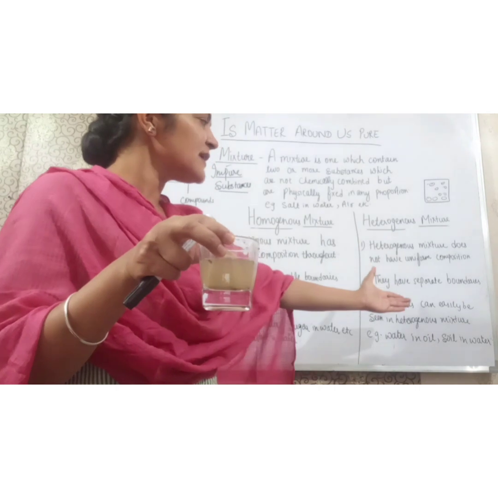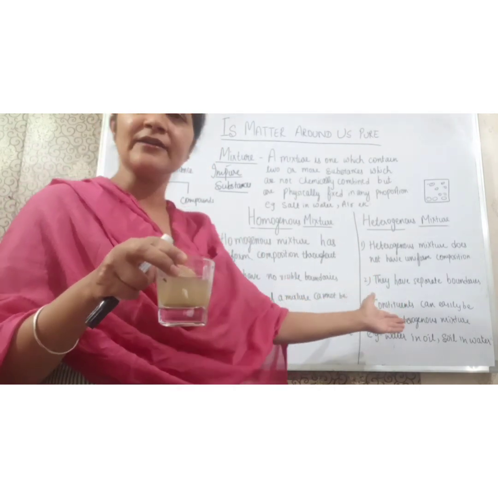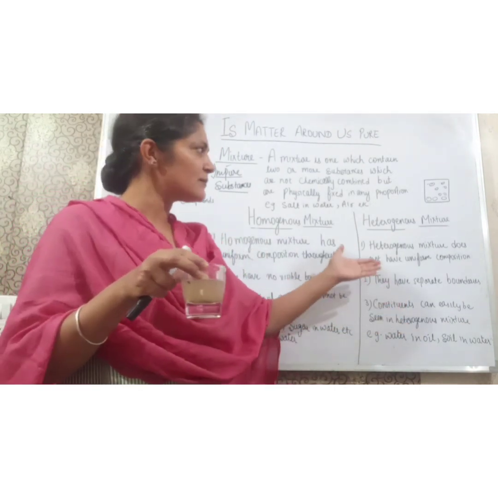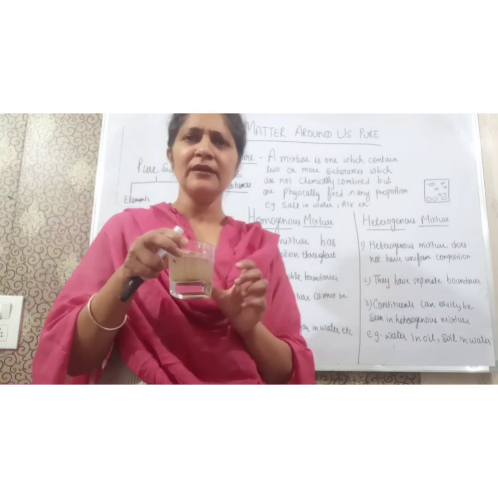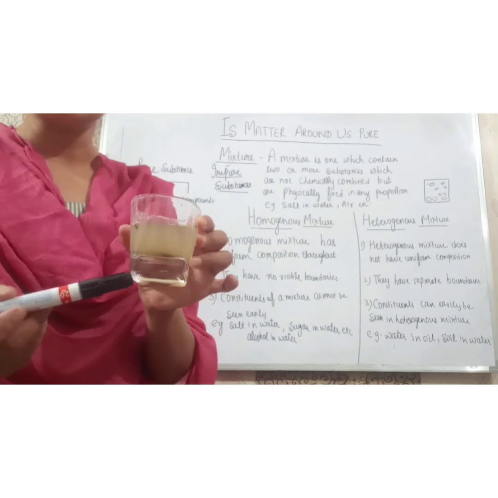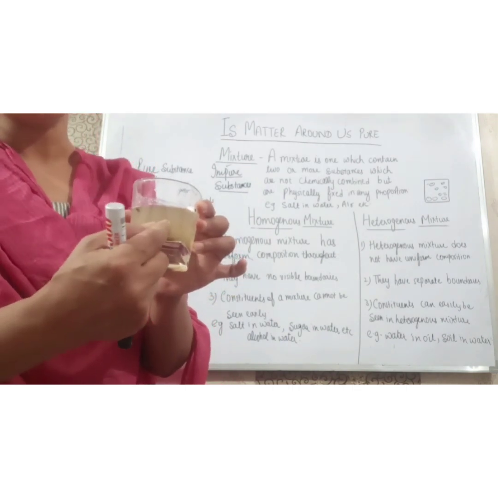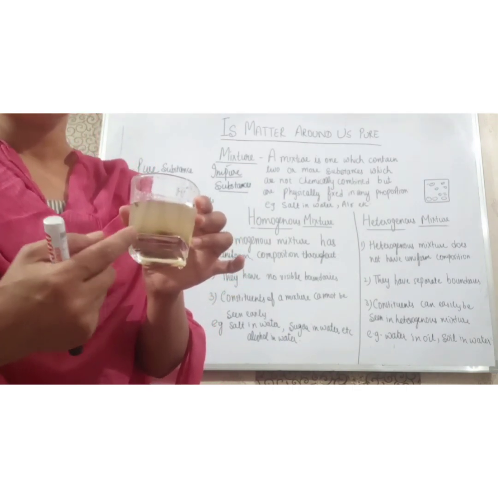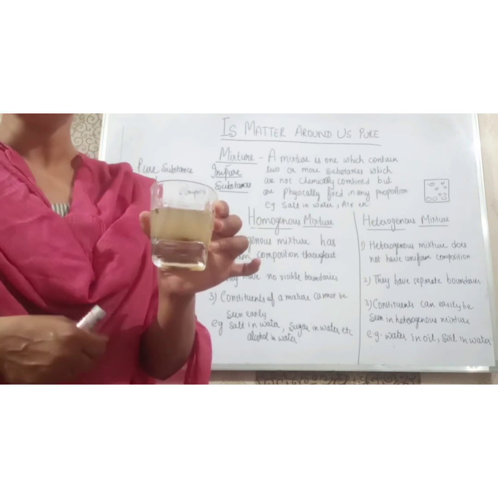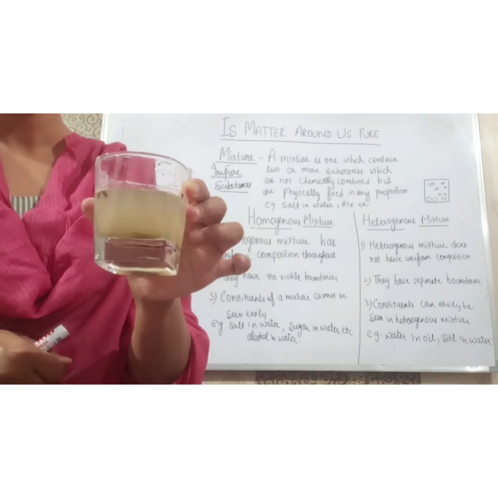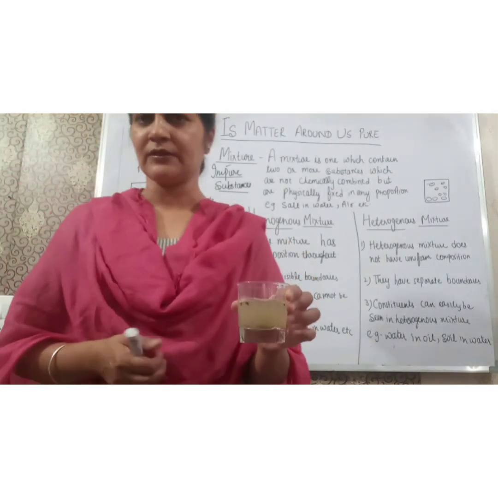The constituents can easily be seen. In a heterogeneous mixture these two things are not soluble with each other, and we can see them separately. They have separate boundaries like this. Soil is settled at the bottom and water is at the top. See students, this is a heterogeneous mixture.